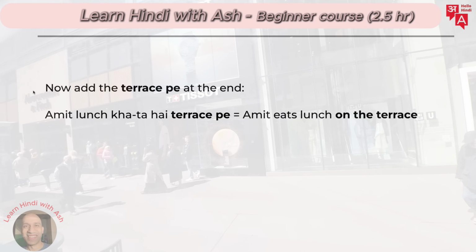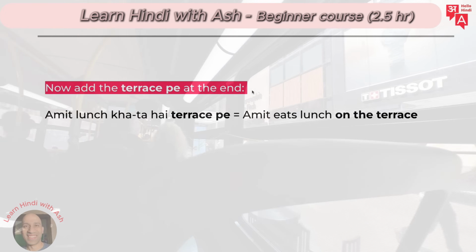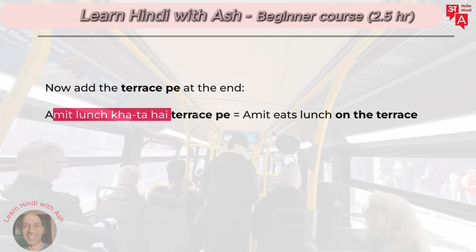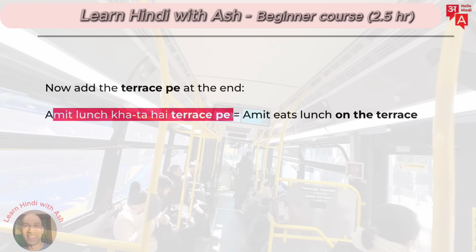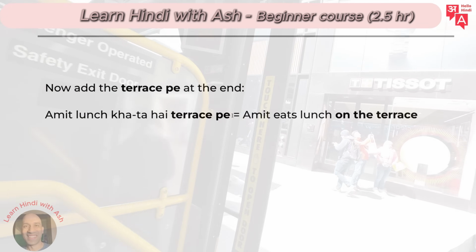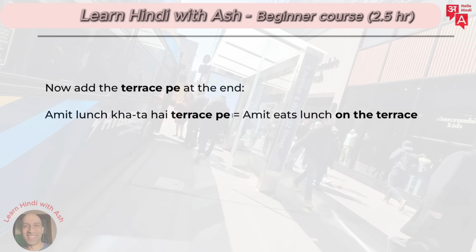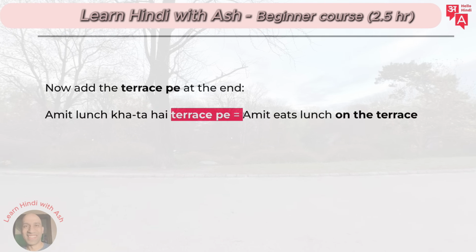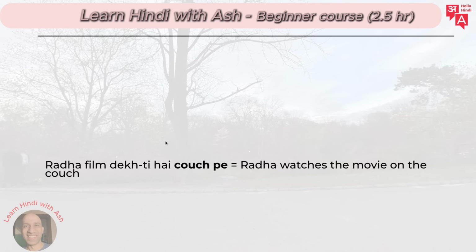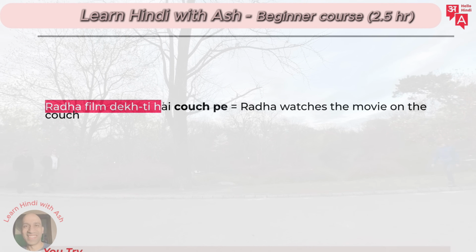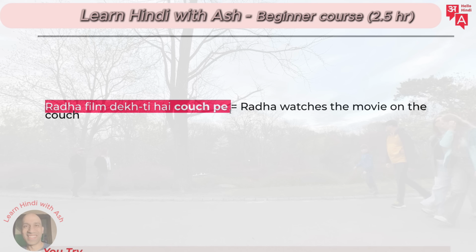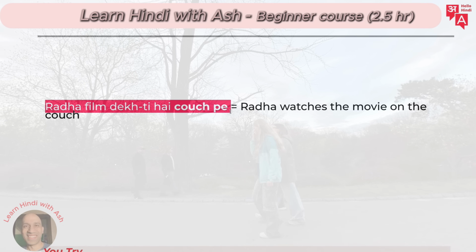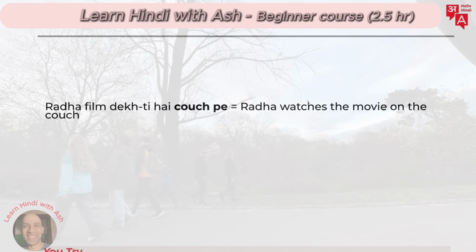Okay, so now how can you add the terrace pay at the end of the sentence? Amit lunch khata hai terrace pay, right? Or Amit lunch khata hai roof pay, or chat pay, which is the Hindi word for it. Remember, you're using the English speaker style. Amit lunch khata hai terrace pe. Right. Now you tried. Radha film dekhti hai couch pe. Radha watches the movie on the couch.